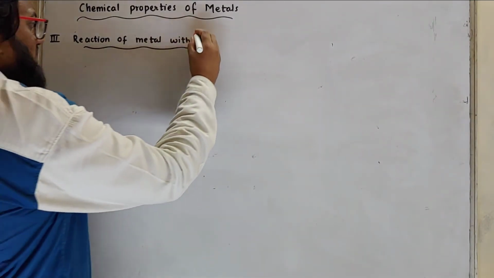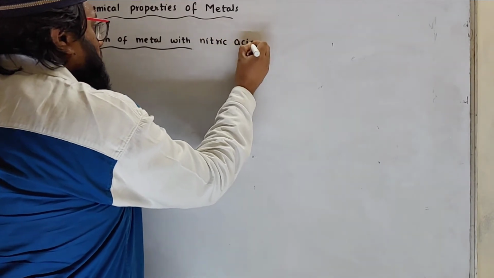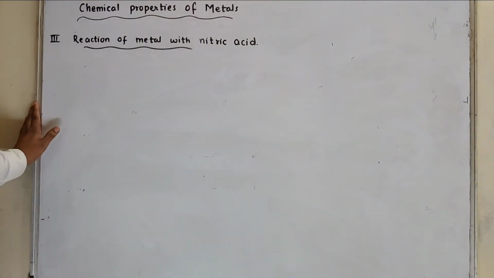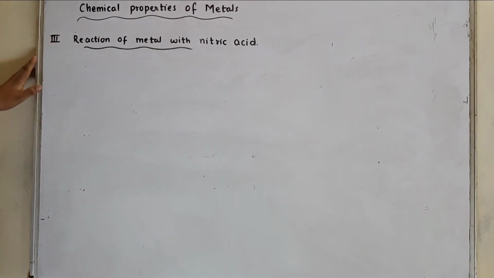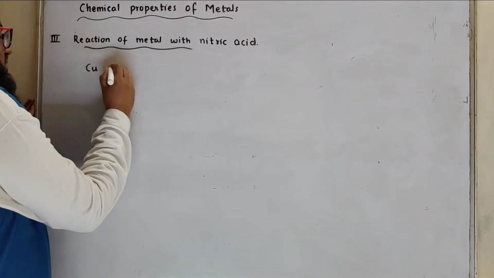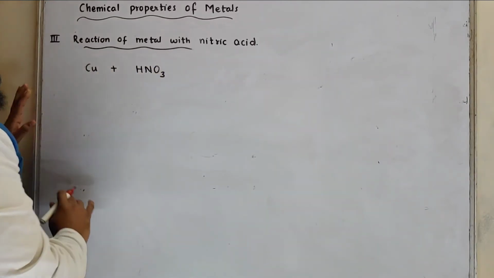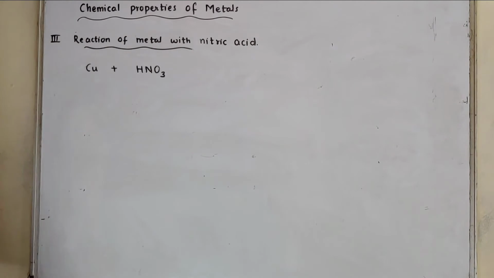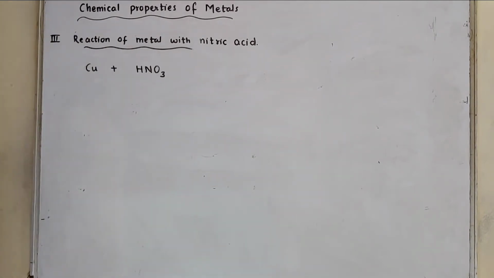Then the next one, reaction of metal with nitric acid. In your textbook they have given copper. Copper, when it reacts with nitric acid, what will happen? Now the question comes, nitric acid can be concentrated or it can be dilute.